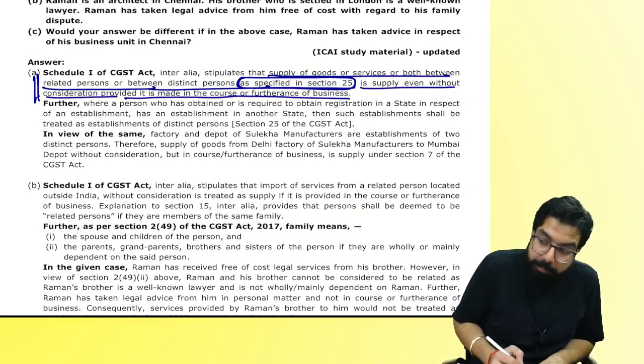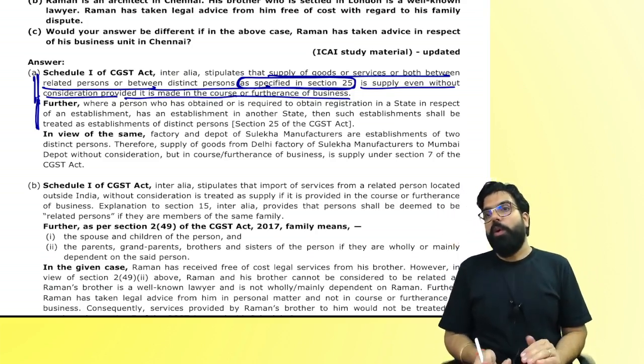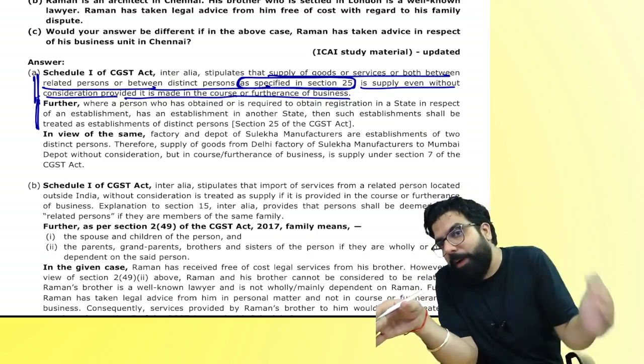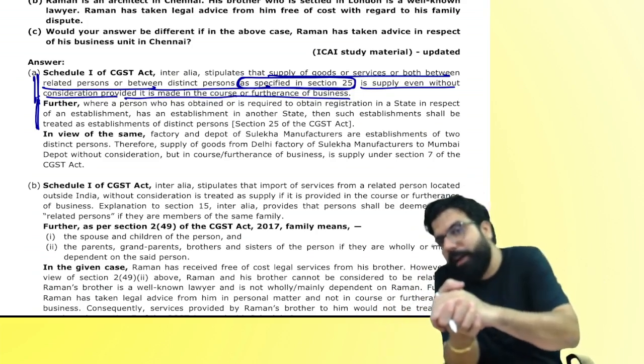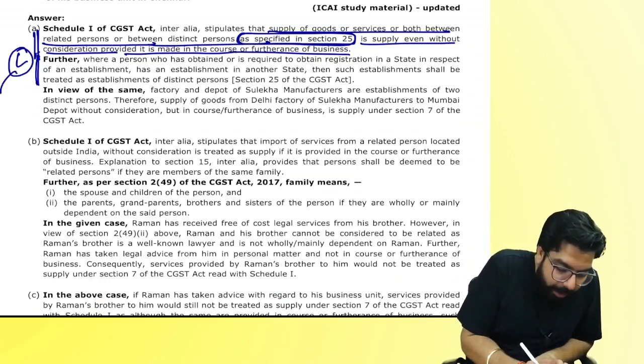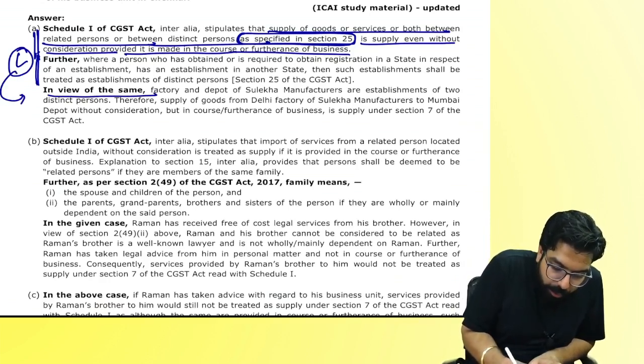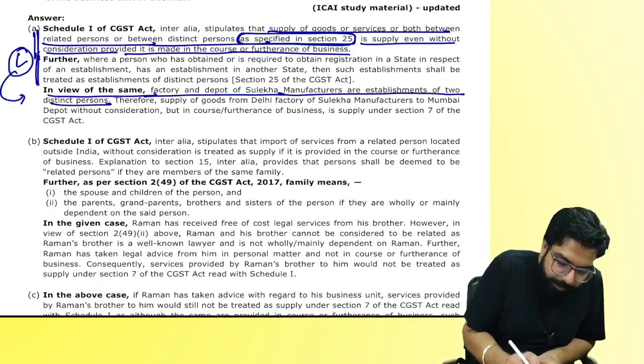First the law, then again the law. Sir, whenever one person takes one registration in one state and another registration in another state, both become what? Distinct person. Law. Secondly, see over here. In the view, factory and depot are establishments of two distinct persons.